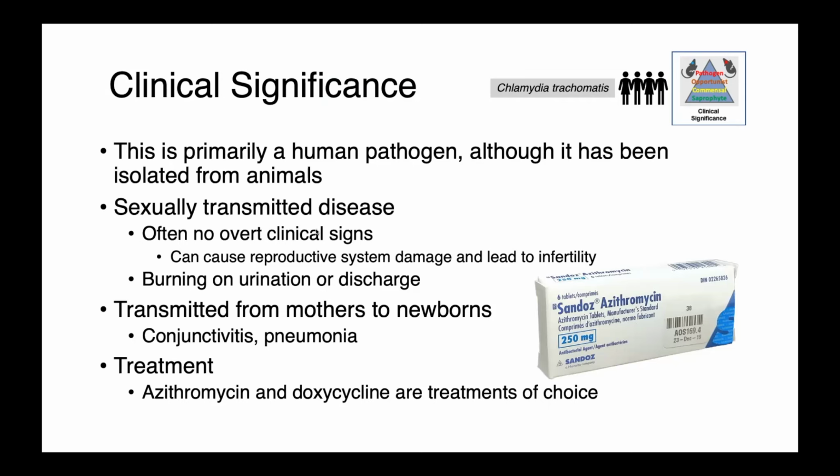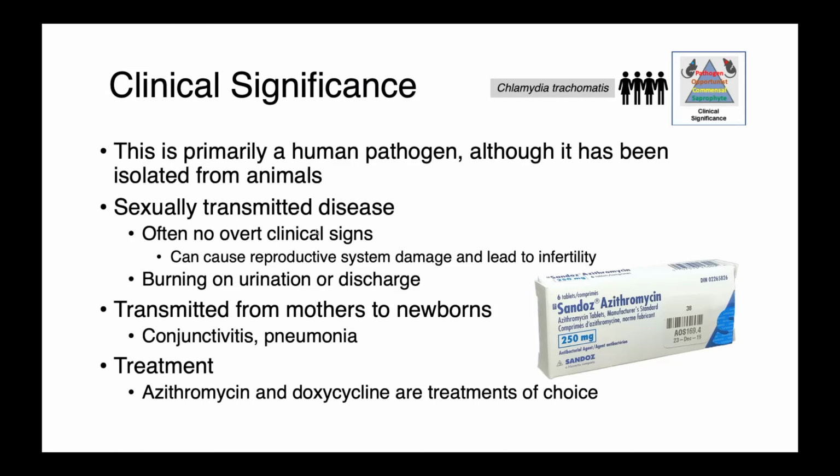Chlamydia trachomatis is primarily a human pathogen, although it has in some rare instances actually been isolated from animals as well. This organism causes sexually transmitted infections. Oftentimes we see no overt clinical signs, although it can still be causing some nasty issues. So it can affect the reproductive system, and the damage that it causes can lead to infertility.